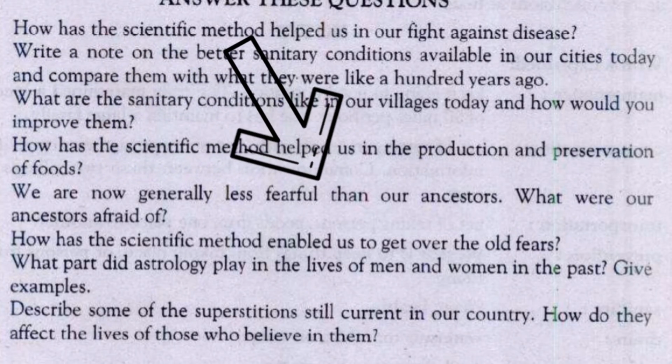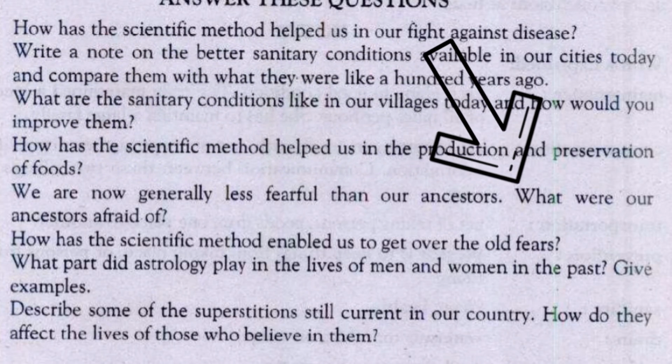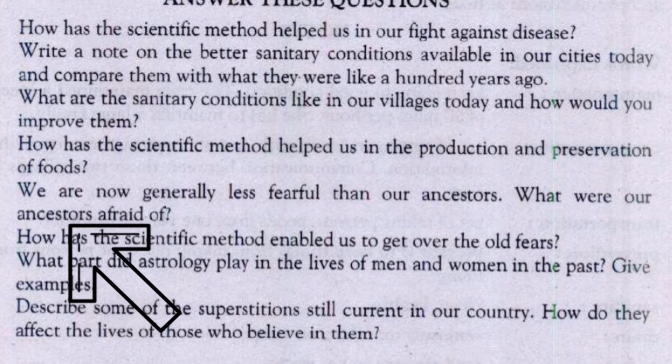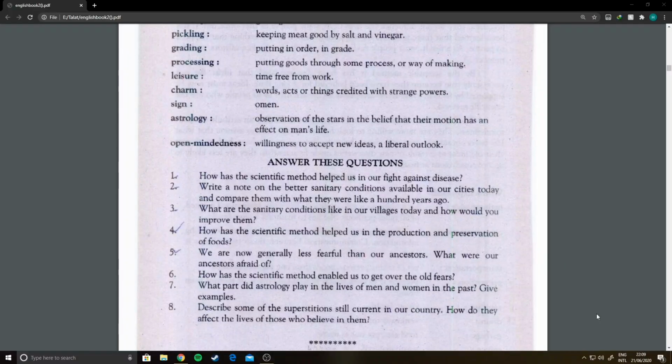We are now generally less fearful than our ancestors. What were our ancestors afraid of? Question number 5. These are the actual words that are used in this chapter: what our ancestors were afraid of. वो कौन सी चीज़ थी जिससे वो हमारे ancestors जो थे वो खौफजदा रहते थे?